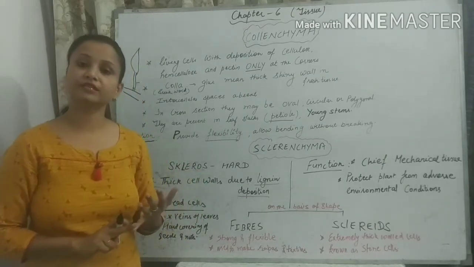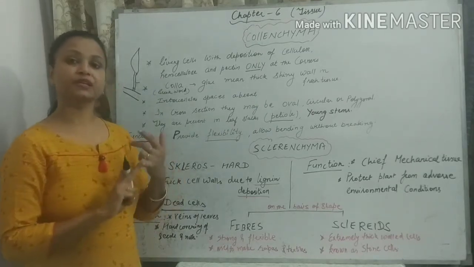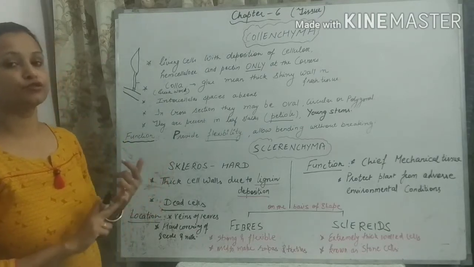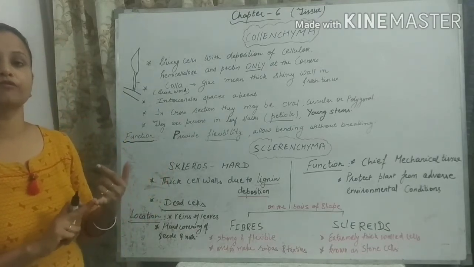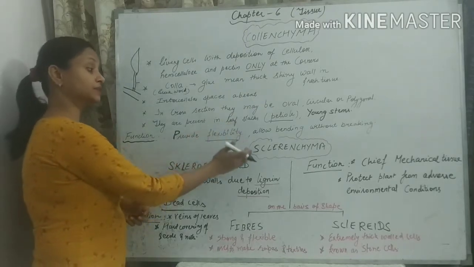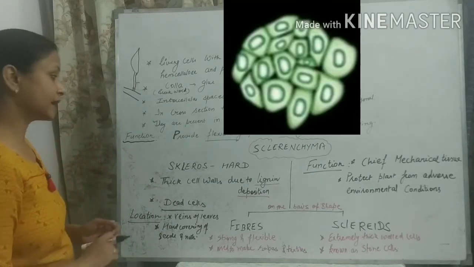The third difference is about the function. Generally, parenchymatous tissue stores food, and the main function of collenchyma is to provide mechanical strength or flexibility to the plant. Now come to the third type of simple permanent tissue, that is sclerenchyma.